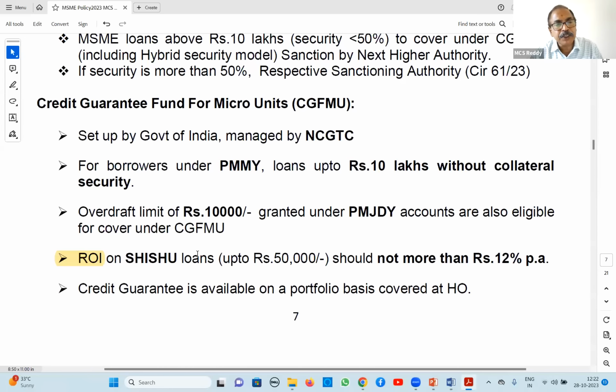Next, for rate of interest, Shishu loans up to 50,000 in Mudra. Shishu, Kishore, Tarun: up to 50,000, up to 5 lakhs, and above 5 lakhs up to 10 lakhs. So there is a rate of interest ceiling of not more than 12%. We should not charge more than 12% for these loans. Then only they are eligible for coverage under CGFMU, right? Here coverage is not for individual loans, it is on a portfolio basis. It will be done at head office level, right?